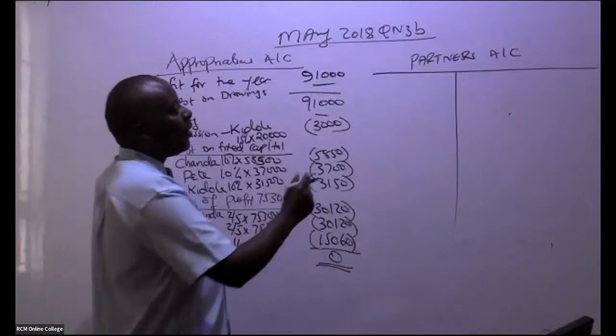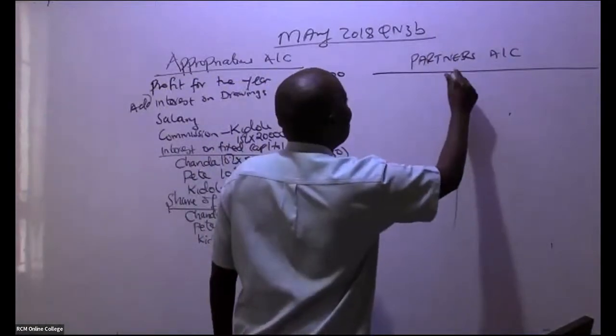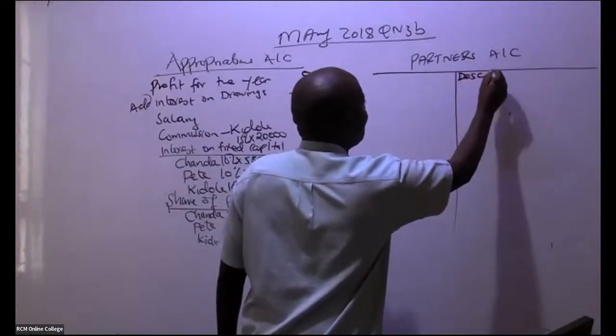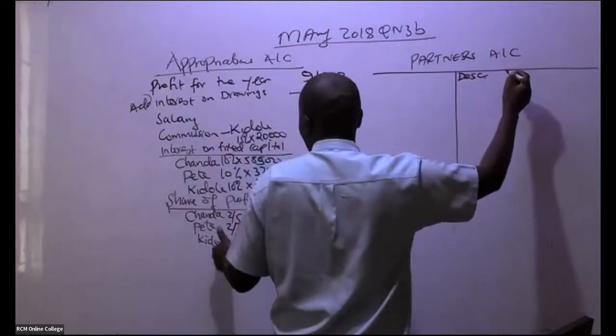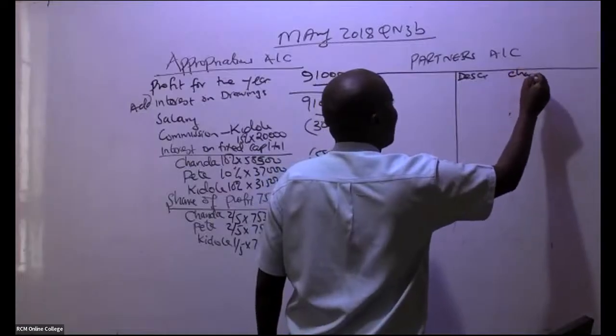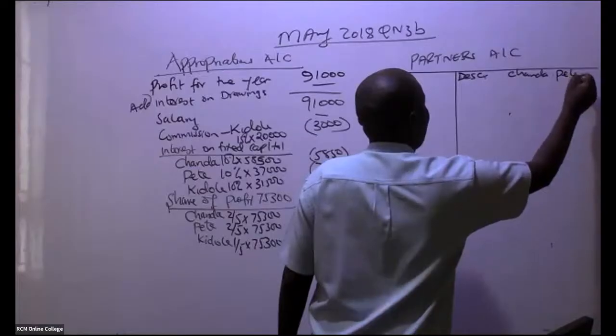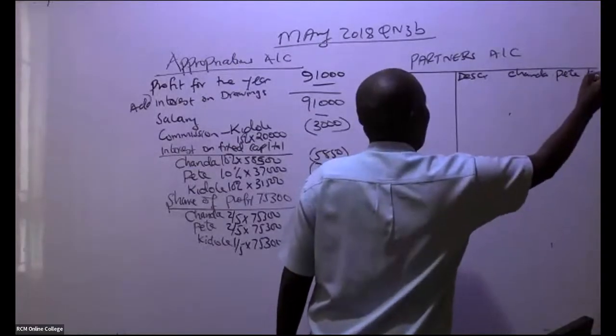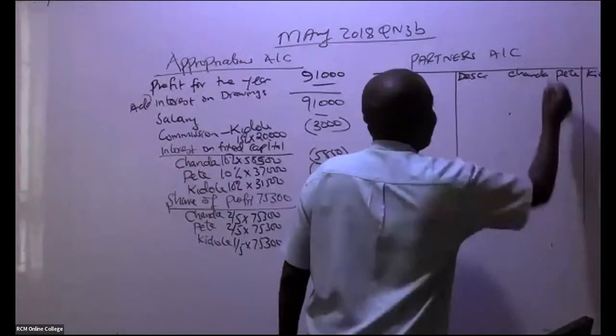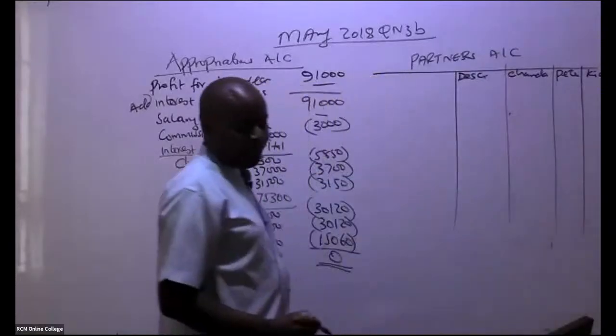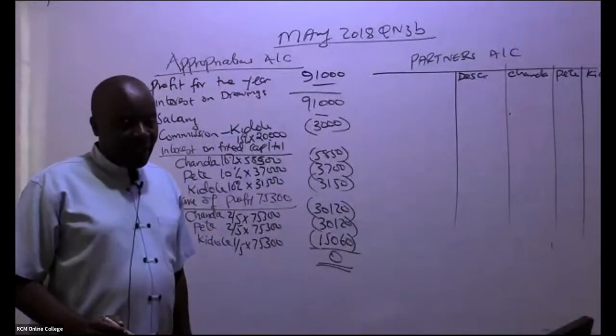So this partners account, what do we have here? We have description, and then of course we have the names of our partners. So we have Chanda, Pete, and Kidole, like that.